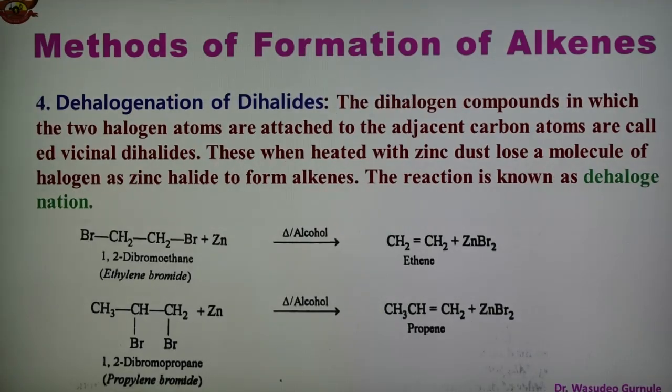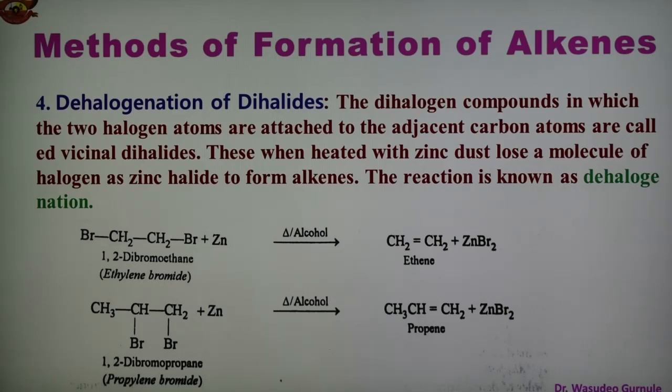And the fourth method is the dehalogenation of dihalides. When dihalide compounds are there, de means removal, so removal of two halogens, we get the alkene. A dihalogen compound in which the two halogen atoms are attached to adjacent carbon atoms is known as a vicinal dihalide.